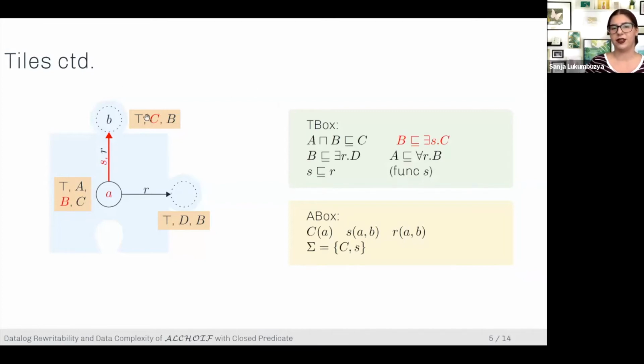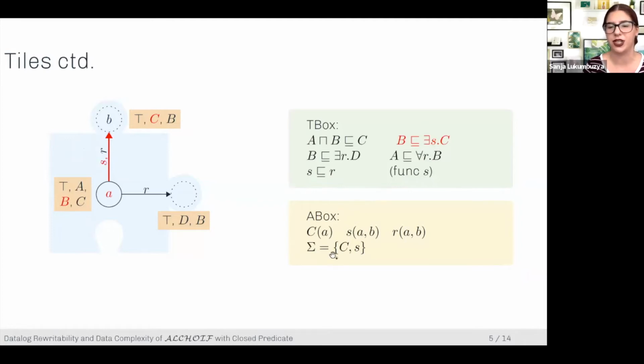So we have a tile from the previous slides, and let's say we have this kind of axiom in the T box. So every B has an S neighbor that is a C. So, okay, here's our element. In its type, it's a B. So then it has to have an S link to some element that has a C in its type. And you can do this for all different kinds of T-box axioms, and you also need to do this to account for the A box.